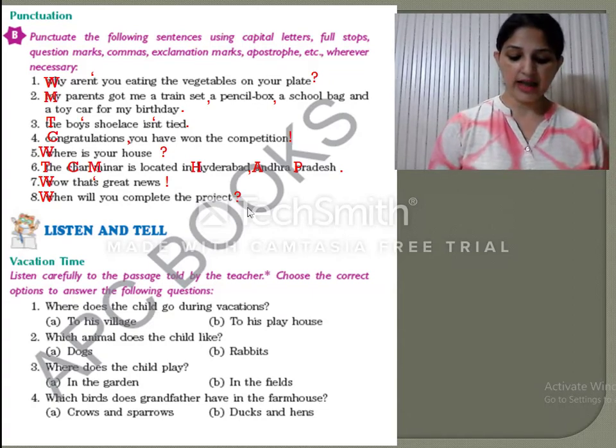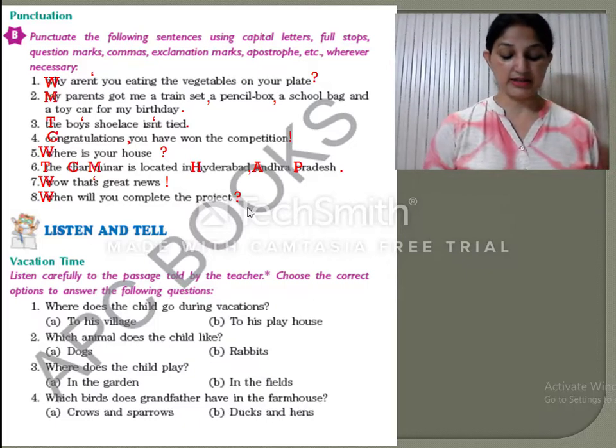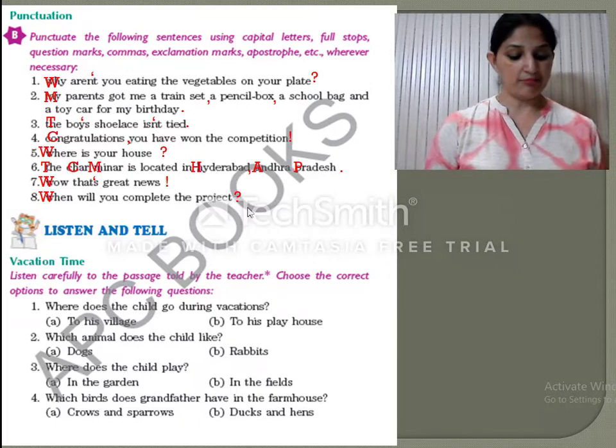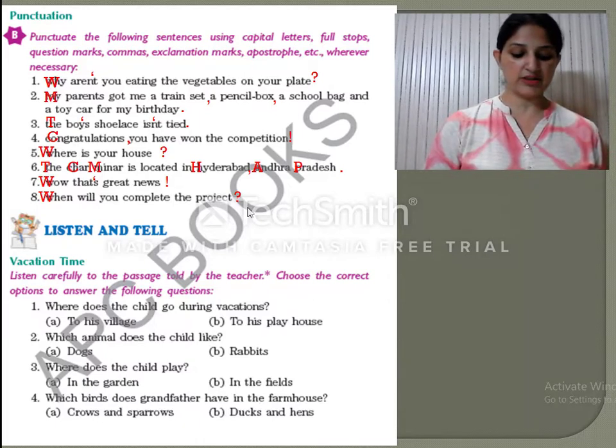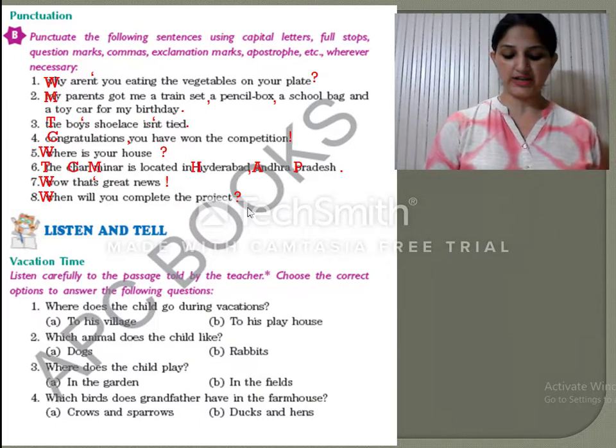Every year during vacations, I go to my village. My grandfather has a farmhouse in the village. There are many animals in the farmhouse, but I like rabbits the most. Me and my cousins play in the fields and eat fresh fruits from the trees. Grandfather also has some ducks and hens in the farmhouse. I have a lot of fun with all my cousins and look forward to going to the village on every vacation.